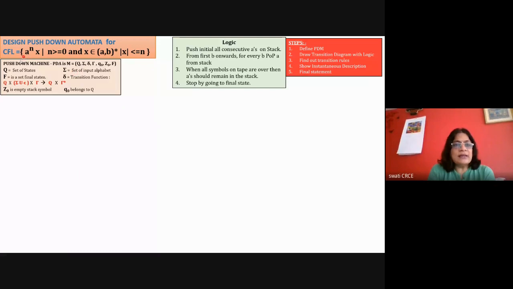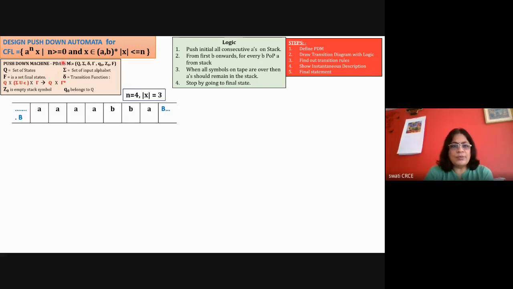What I'm saying is that the total number of A's is greater than the total number of symbols in X. X is made up of A's and B's, so if it starts with A, we take that A as a part of A raised to n only. We push all the A's onto the stack. From the first B onwards, you perform the pop operation from the stack. When X is over, you should have some A's remaining in the stack, and that is the accepted condition. If the stack is empty while you are processing X, the string should be rejected, and it should not go to the final state.